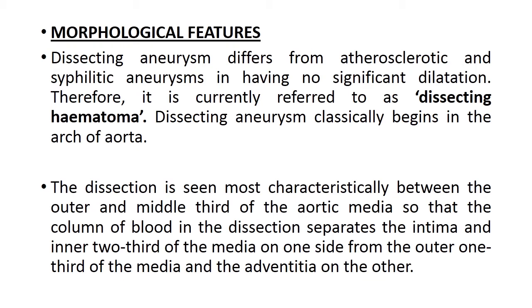The dissection is seen most characteristically between the outer and middle third of the aortic media, so that the column of blood in the dissection separates the intima and inner 2/3 of the tunica media on one side from the outer 1/3 of the tunica media and tunica adventitia on the other side.